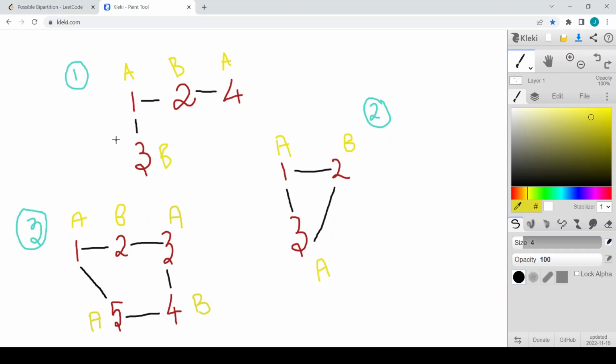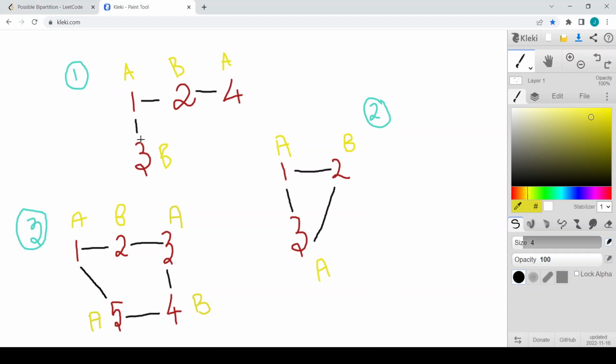If we are not able to say it is a bipartite graph, then we can just return false, and that is what the problem states, right? So our ultimate problem is to find whether the given graph is bipartite or not. So how can we solve this problem?